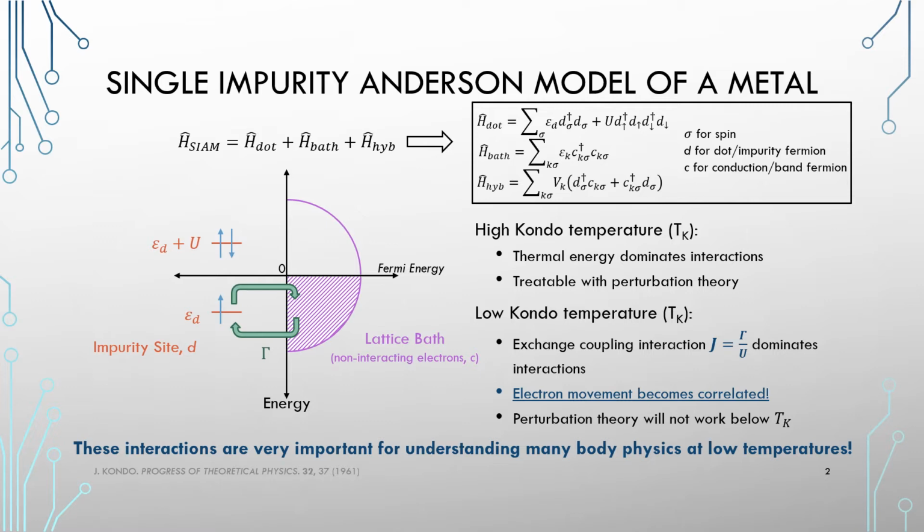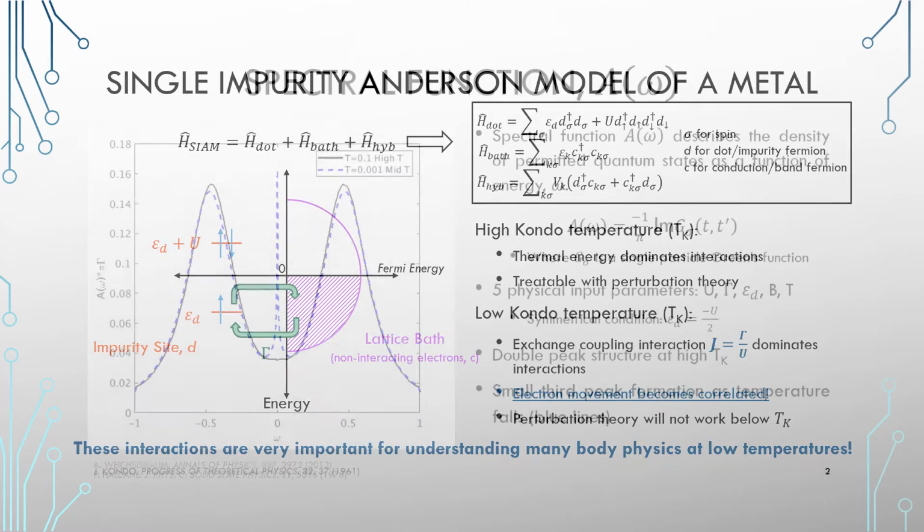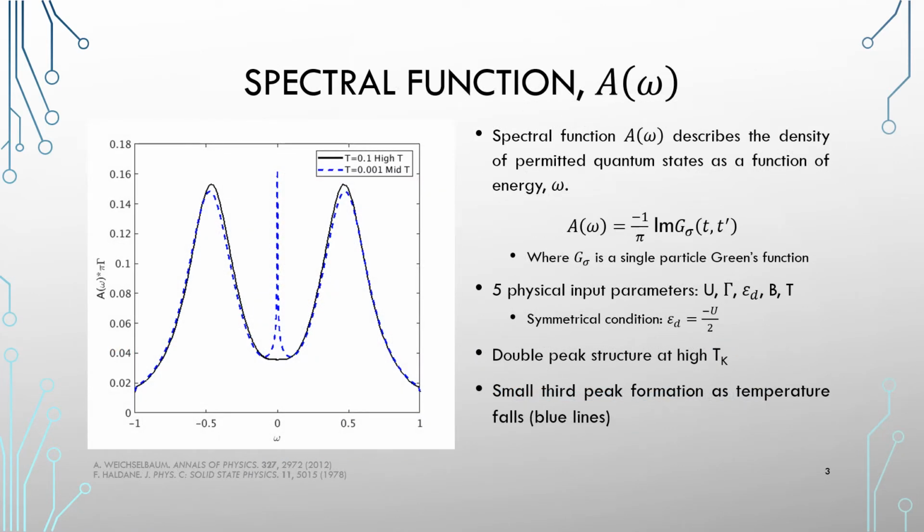These interactions are now controlled, instead of by the temperature, by the coupling interaction J, which is defined as the hybridization term gamma divided by the Coulomb potential U. At this stage, electron movement becomes correlated, and perturbation theory will no longer work. These interactions are very important to us because they help explain things like magnetic phase changes and superconductivity down at these lower temperatures. To investigate these systems is by way of the spectral function A(omega).